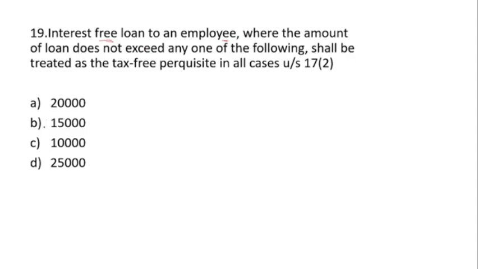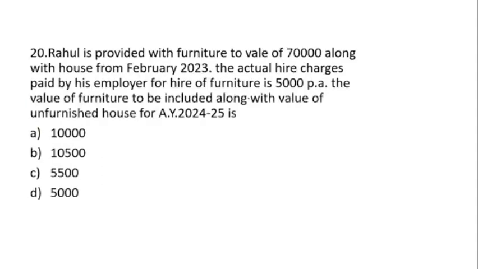So here the correct answer is option A, that is 20,000. So if the employee takes a 20,000 loan as a principal amount, he will get an interest-free loan. Okay, he is not liable to pay any interest. So the amount is 20,000. Okay, here is the answer, that is 20,000.